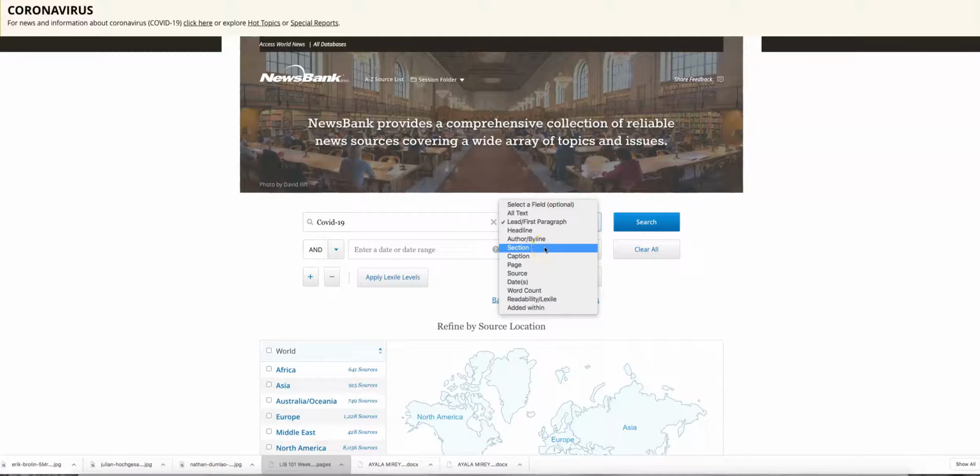Author, section. If you read Module 3 of Lib 101, the section here could have different names. If we're looking for opinions, if we want to look at fracking, what people in California think about fracking versus people in Pennsylvania, maybe very, very different stories. This would be one way we'd be able to do it. Look for fracking and look for the section for letters to the editor or type in opinion. And you should find some that are local, interesting, and probably tell a very different story about the same topic.